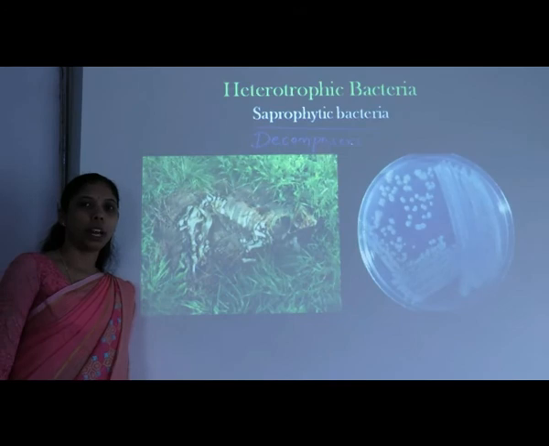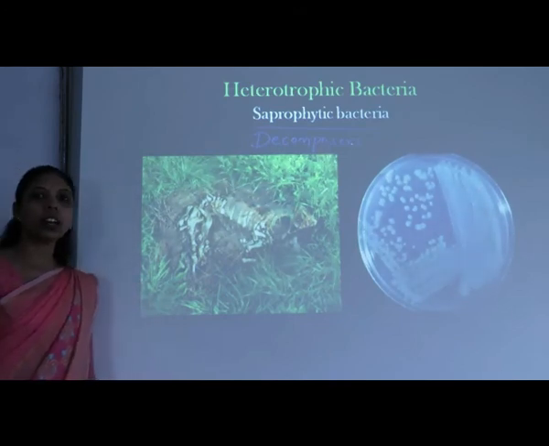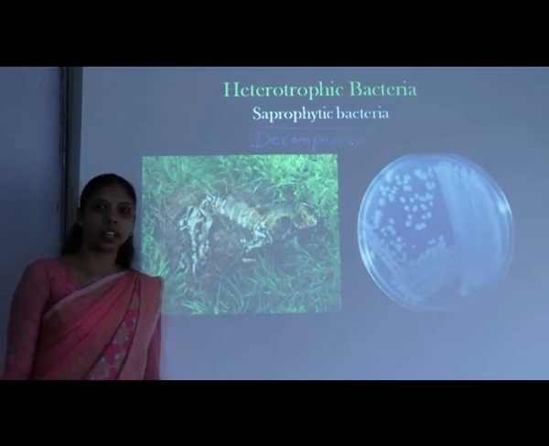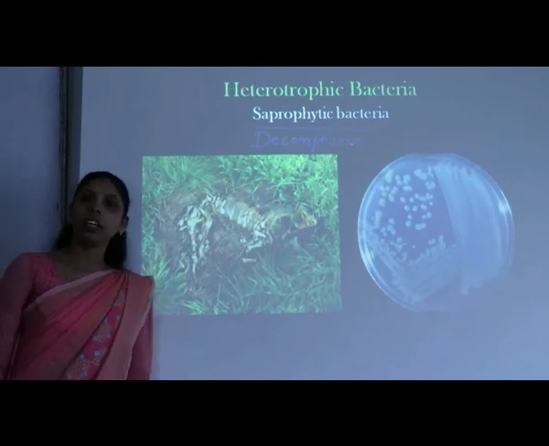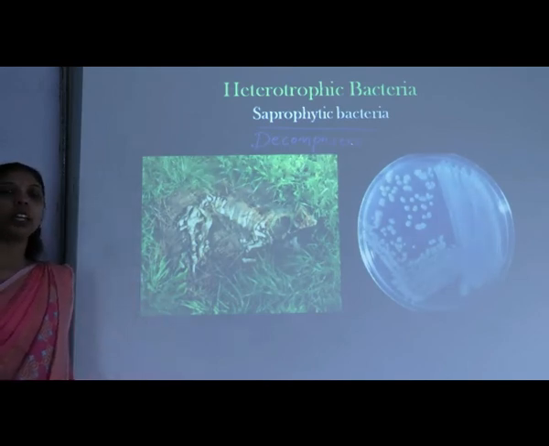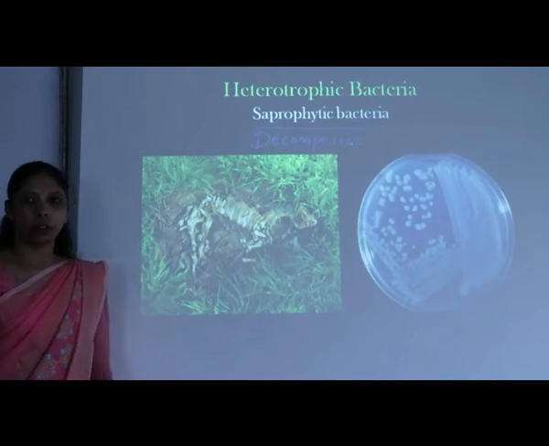These are the bacteria which will secrete certain extracellular enzymes. Those extracellular enzymes act upon the dead organic matter. It may be the dead body of the animal, or it may be the dead body of the plant, and it will convert the complex organic matter into simpler form.